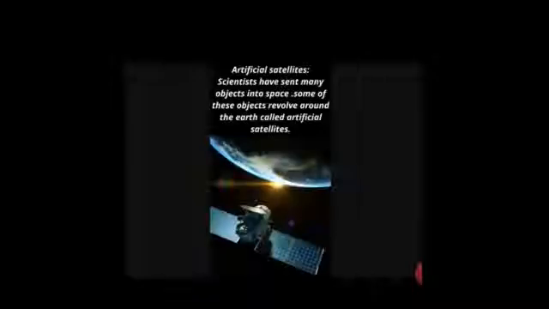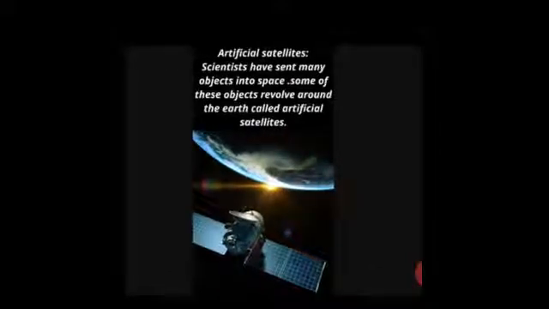Next we have the definition of artificial satellites. What is an artificial satellite? Artificial satellites can be defined as those satellites which have been sent by scientists. Scientists have sent many objects into space. Some of these objects revolve around the earth and are called artificial satellites.